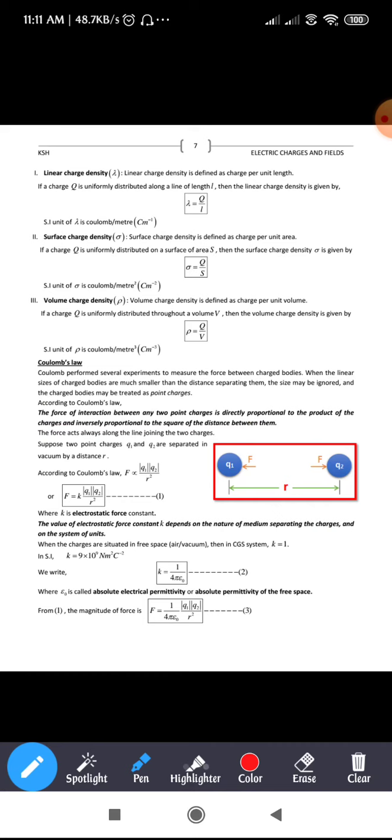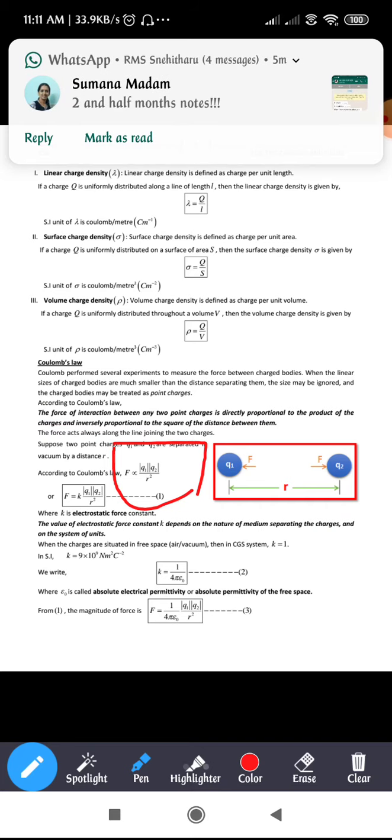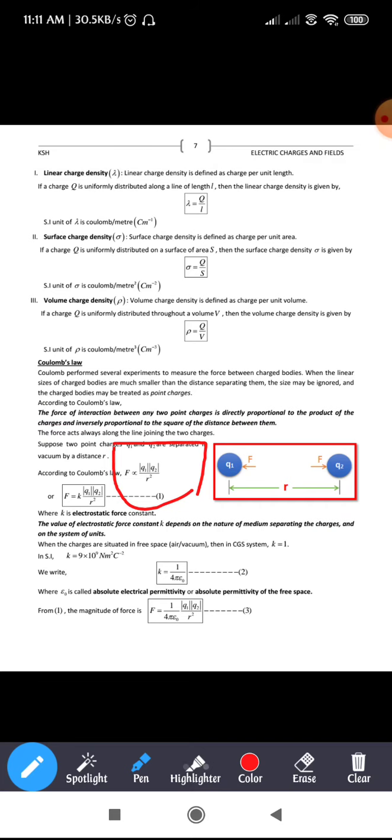F is directly proportional to the magnitude of charges. As you know from the statement, the force is directly proportional to the product of the charges. While writing the product, we are going to take the magnitude of charges.